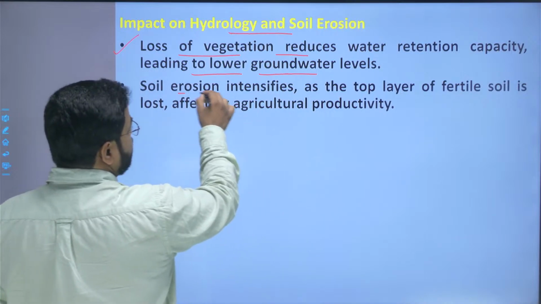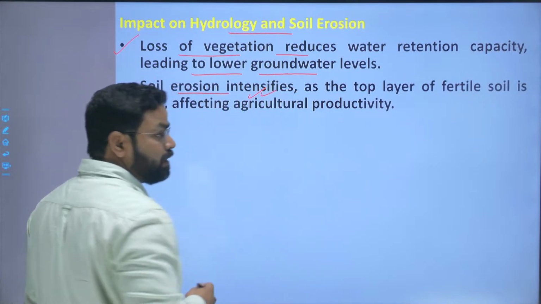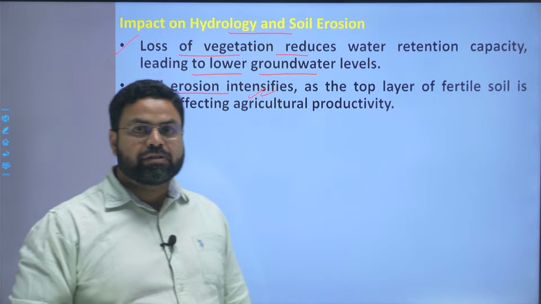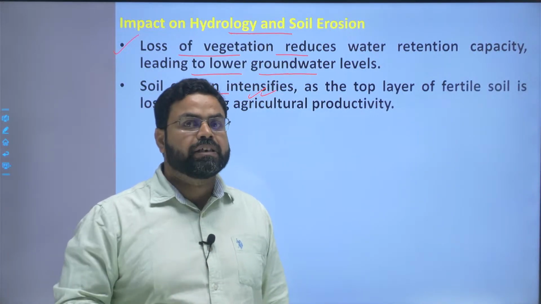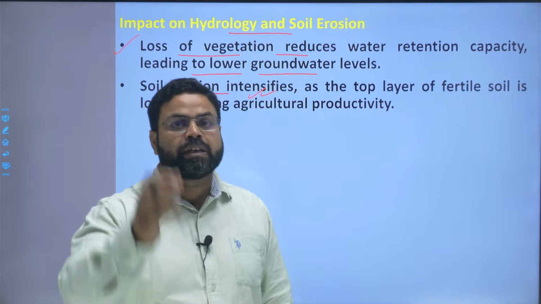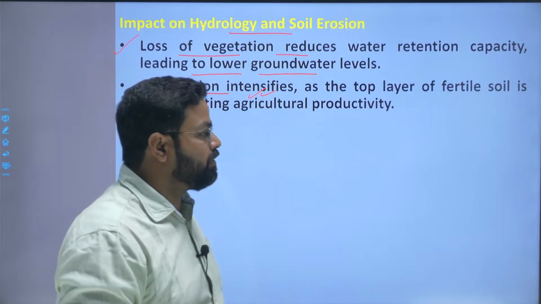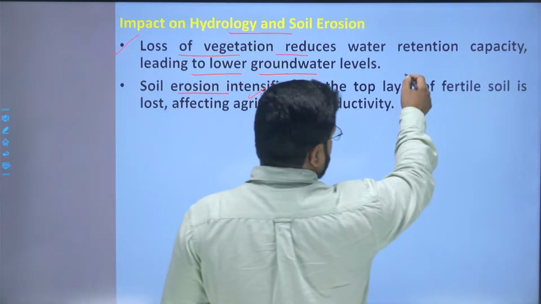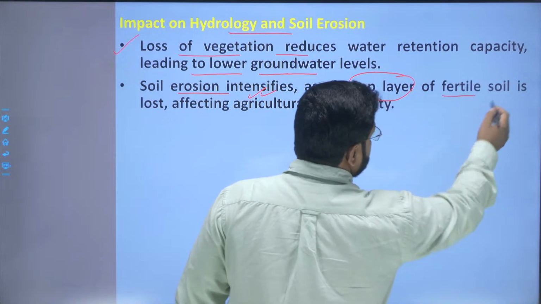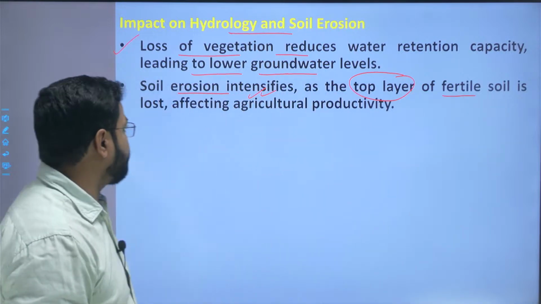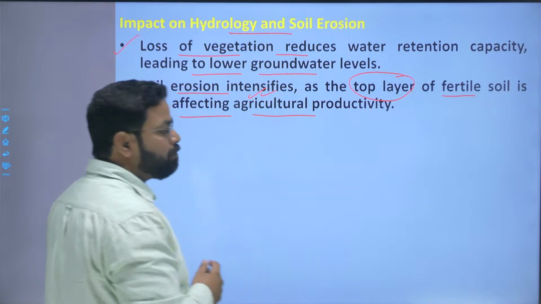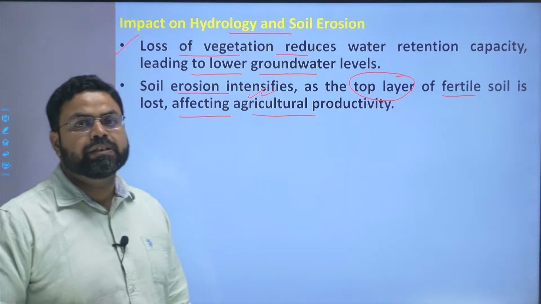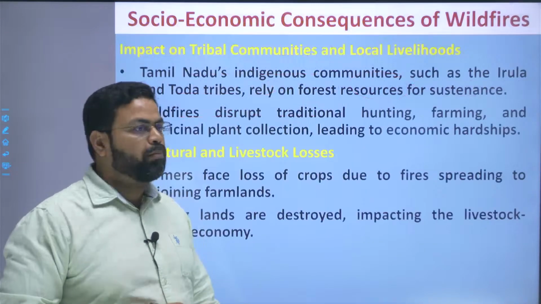Next, soil erosion will get intensified because of the higher rate of surface erosion, higher aridity in the region, higher temperature in the region, as well as burning out of the surface cover of the top layer of soil. This will lead to loss of fertility of the soil, and ultimately this will affect the agriculture and the productivity of the region. So this is again a big problem.